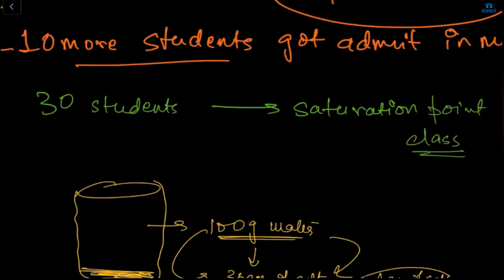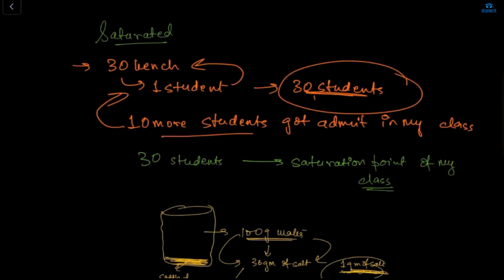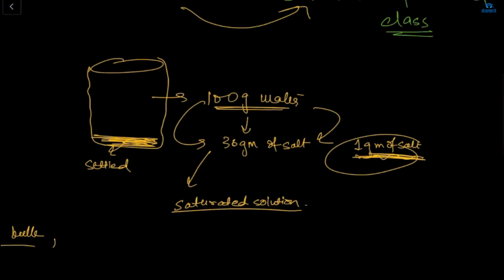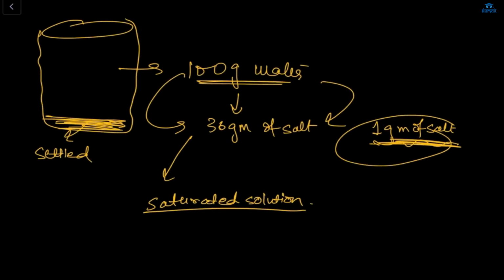Here in my class also only 30 students can sit. In 100 grams of water, only 36 grams of salt can be dissolved. This is the saturation point of my salt solution. Basically, this is the stage where water cannot dissolve more salt.